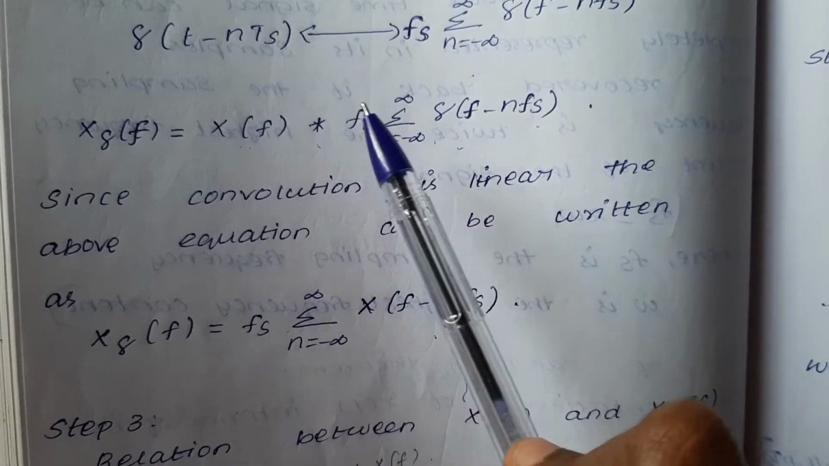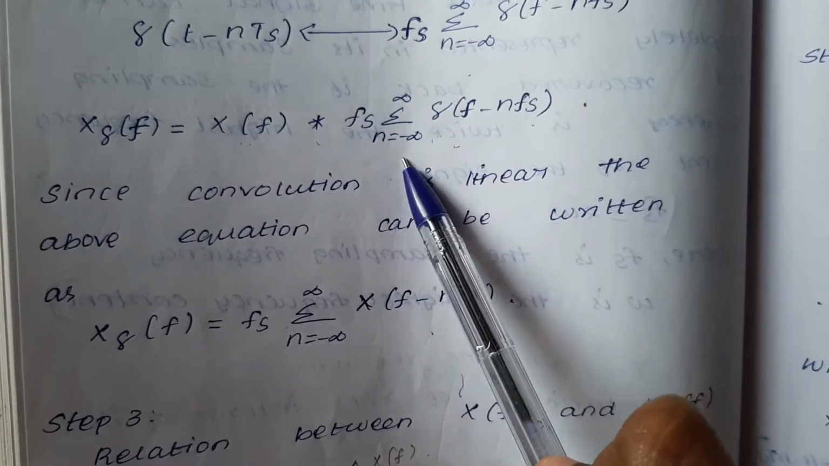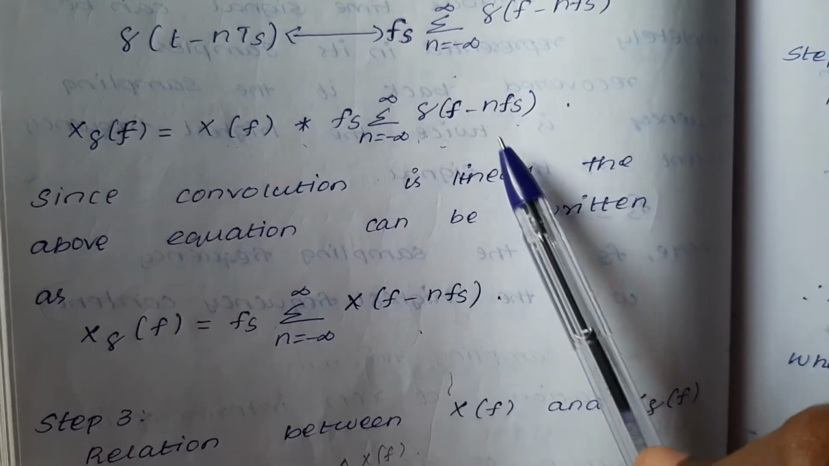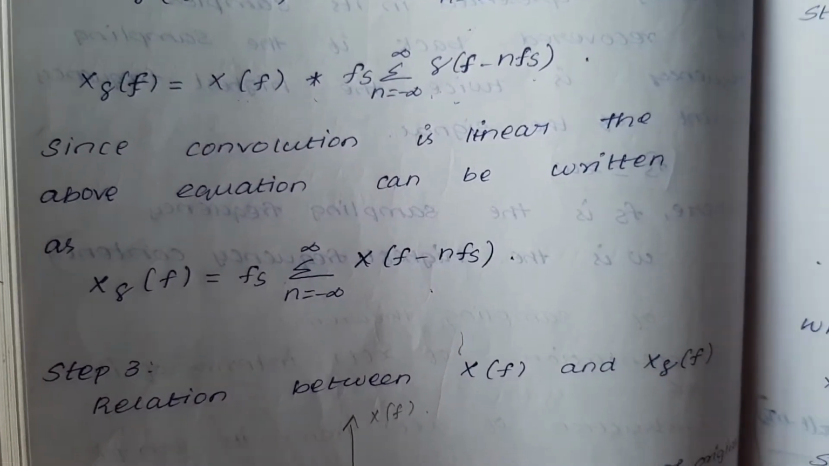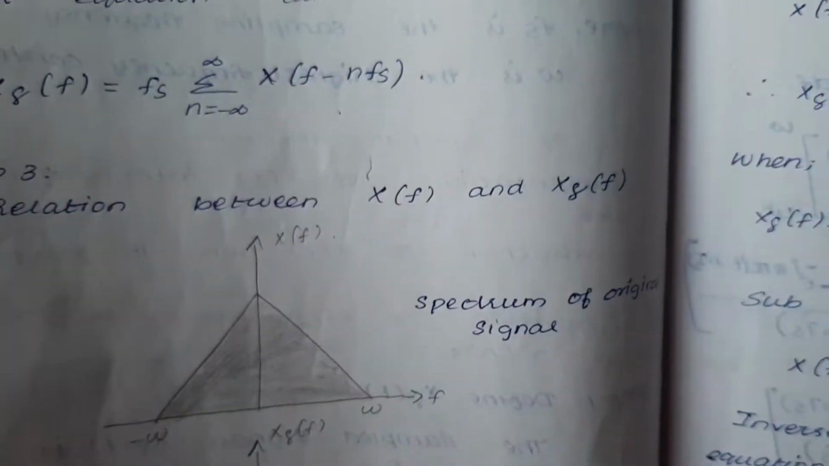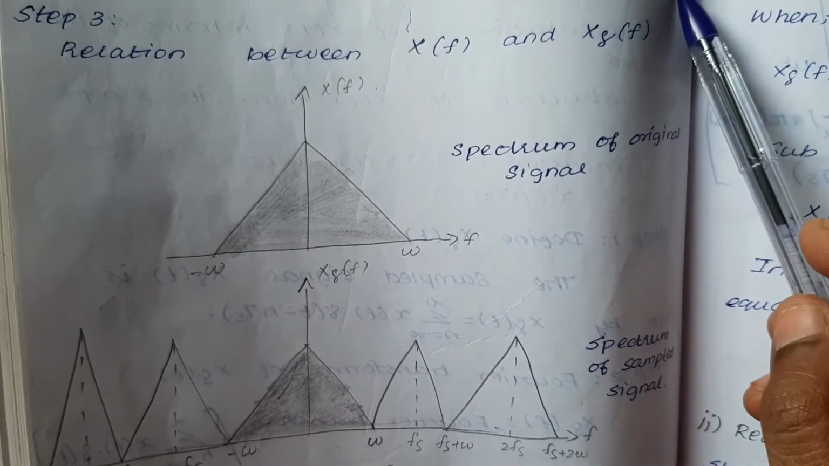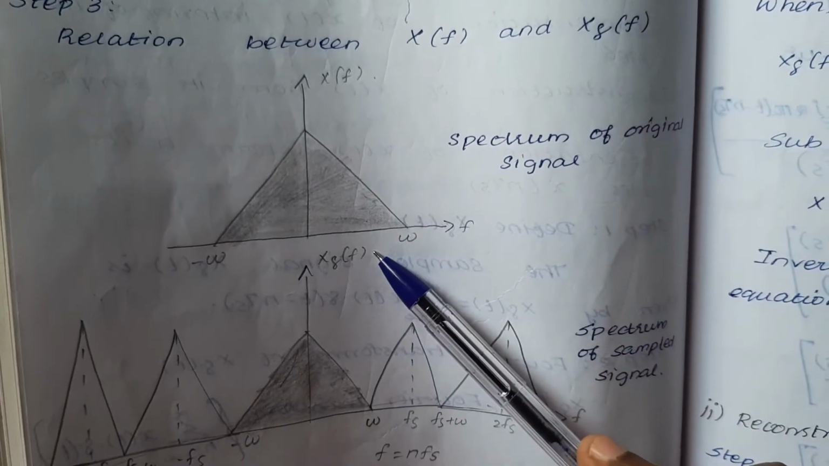The value is Fs into summation n equal to minus infinity to infinity X(f minus nFs). Okay, so next you want to take step 3. If you are taking step 3, the relation between X(f) and X delta(f). So it is the spectrum of the original signal.